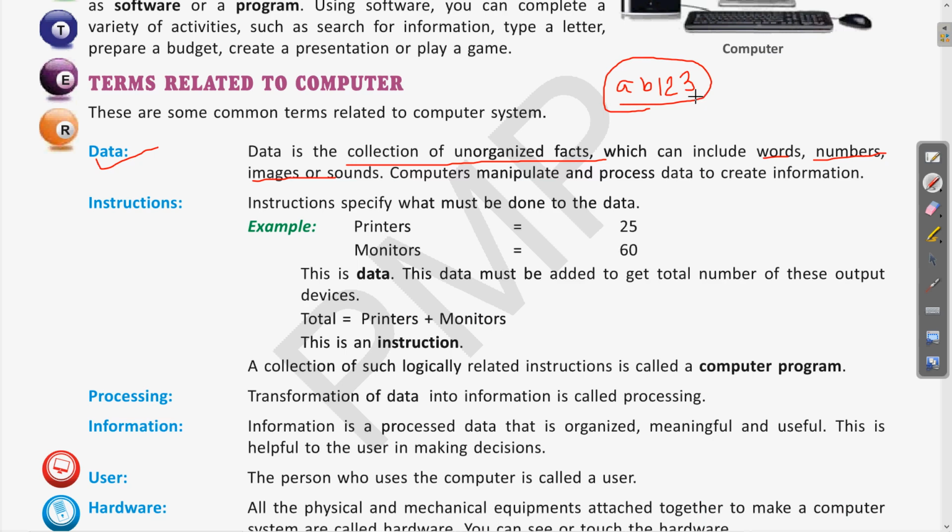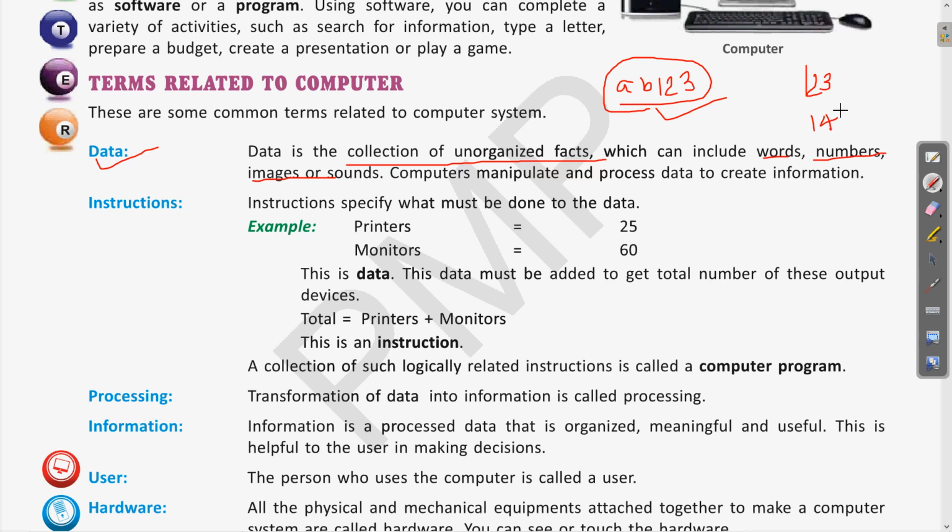When this data is given to the computer, it is processed and creates information. Suppose I am writing the marks of the students in an Excel sheet, like 123, 145.